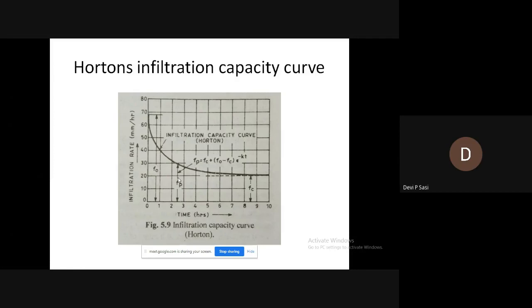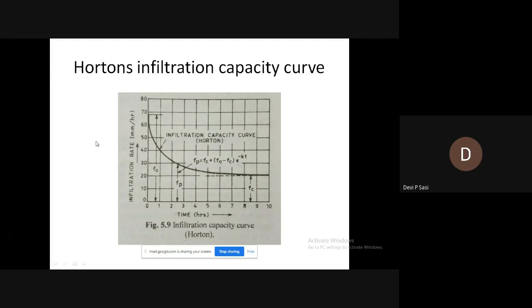The infiltration rate is in mm per hour and time is in hours.